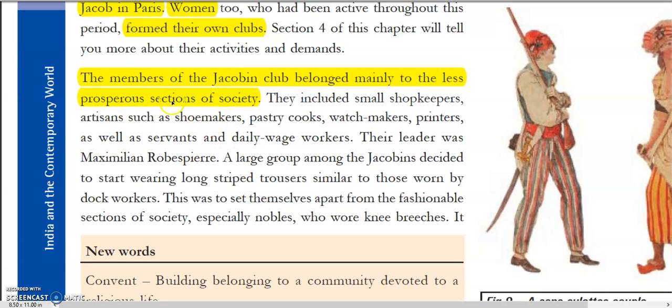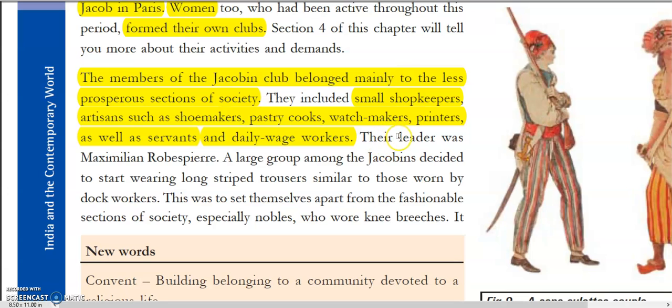So they made this whole club, the Jacobin Club. And which section was that? Small shopkeepers, artisans, shoemakers, pastry cooks, watchmakers, printers, as well as servants and daily wage workers. All these people together made the Jacobin Club.